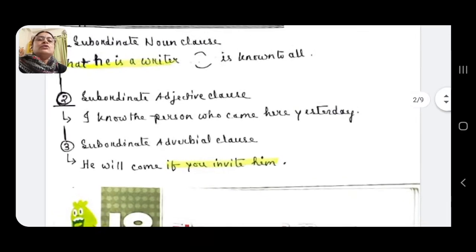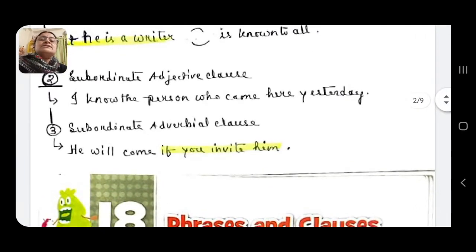Subordinate noun clause. Now, coming to the next, subordinate adjective clause. I know the person who came here yesterday. I know the person here is principal clause. Who came here yesterday is the subordinate clause. What type of? It describes, total subordinate clause describes the noun person. So this is a subordinate adjective clause.